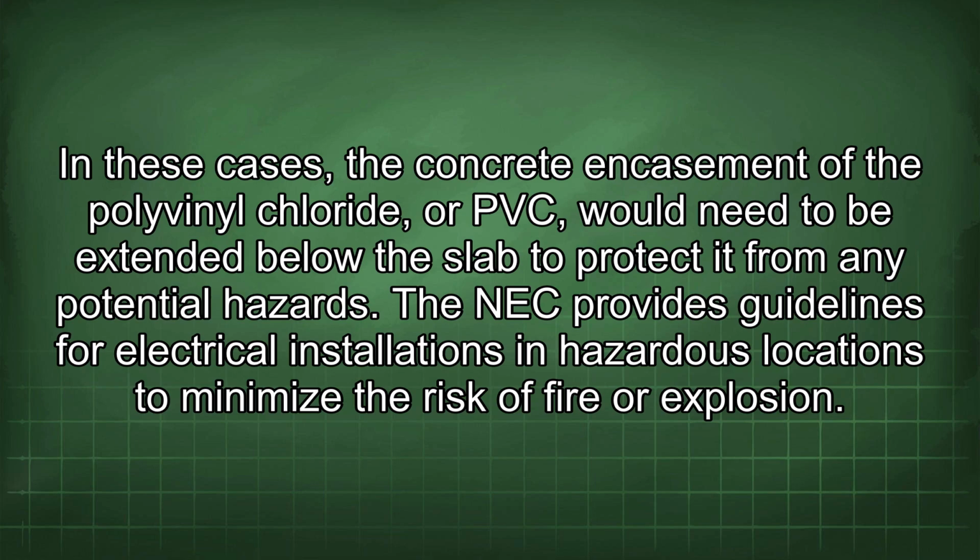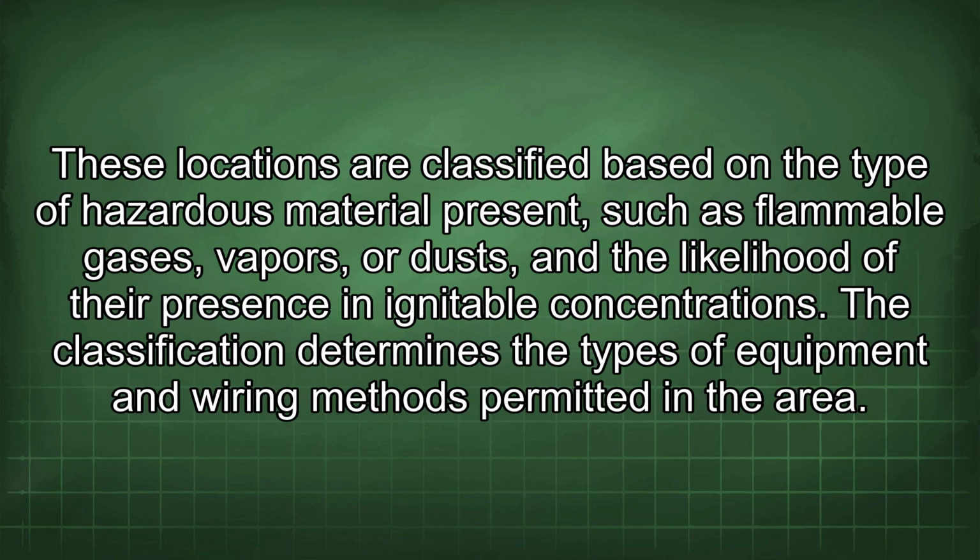The NEC provides guidelines for electrical installations in hazardous locations to minimize the risk of fire or explosion. These locations are classified based on the type of hazardous material present, such as flammable gases, vapors, or dust, and the likelihood of their presence in ignitable concentrations. The classification determines the types of equipment and wiring methods permitted in the area.